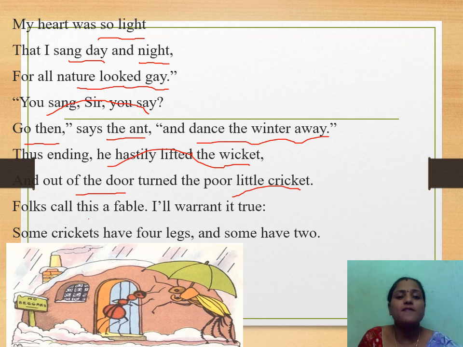Folks call this a fable, I will warrant it true. Some crickets have four legs, and some have two.